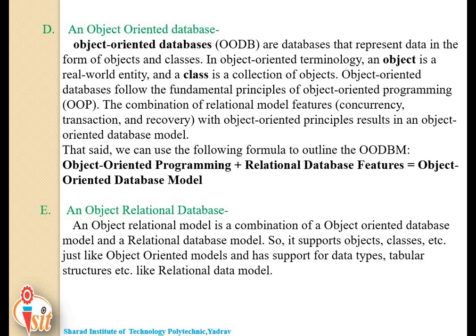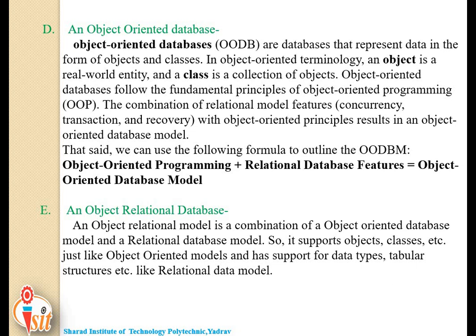You all know the object-oriented programming language. An object-oriented database management system is a hybrid application that uses a combination of object-oriented and relational database principles to process data.